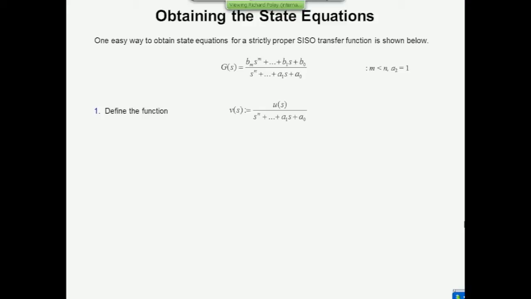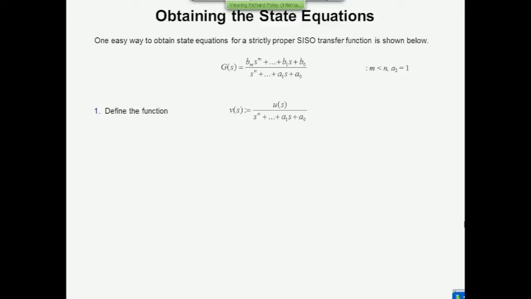So what I'm doing here is defining a new variable v as u divided by alpha, which in turn is the same as y divided by beta. Now, why would I do that? Well, the answer is that I can now write u as v times alpha, and I can write y, the output, as v times beta.